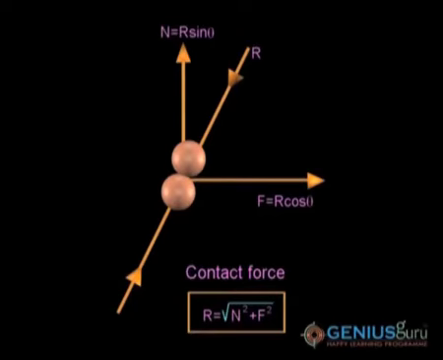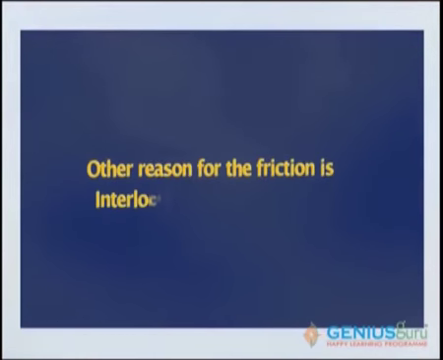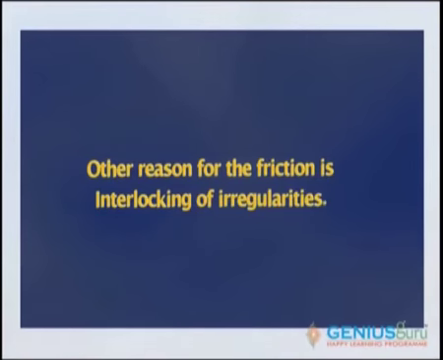Because of these attractive forces, the body gets an opposing nature when it is sliding over that surface. This is one reason for the friction. The other reason for the friction is interlocking of irregularities.